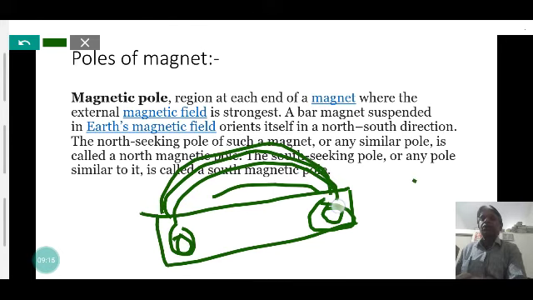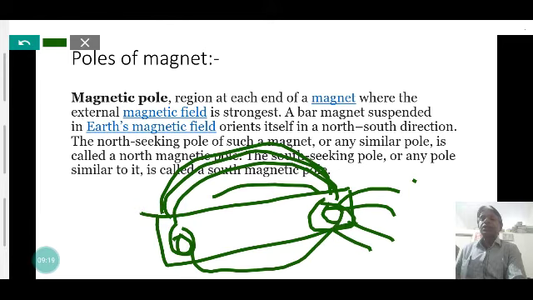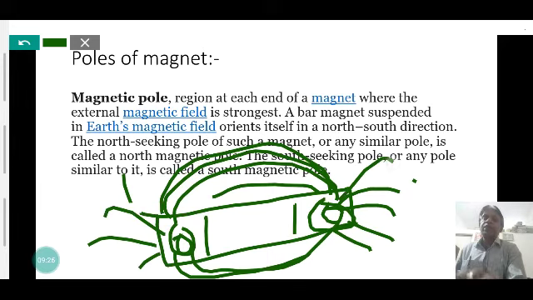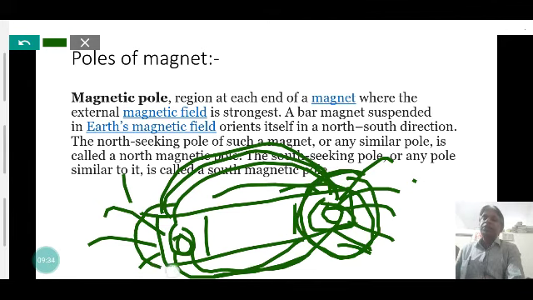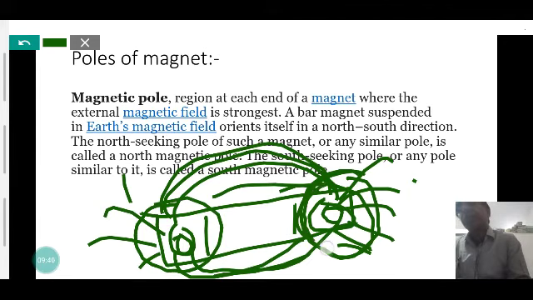This region in the bar magnet is called the poles, where the magnetic field lines are crowded. So the degree of crowdedness of the magnetic field lines represents the strength of the magnet. The region where the strength of the magnet is maximum is called the poles of the magnet.